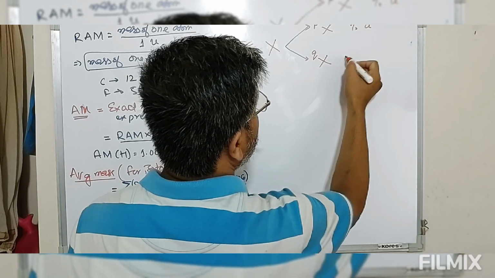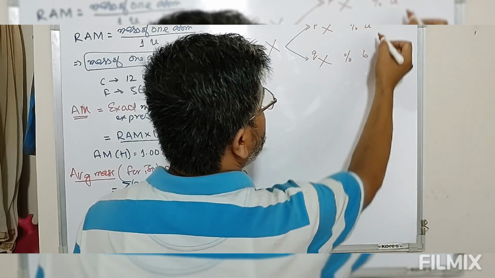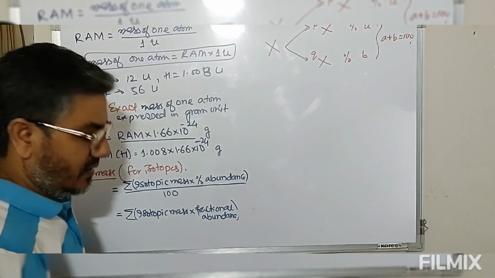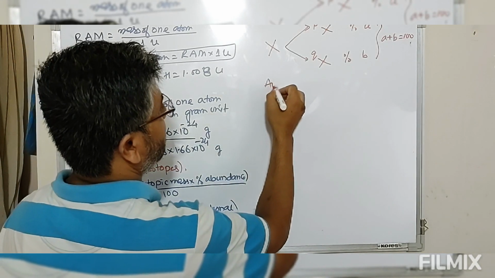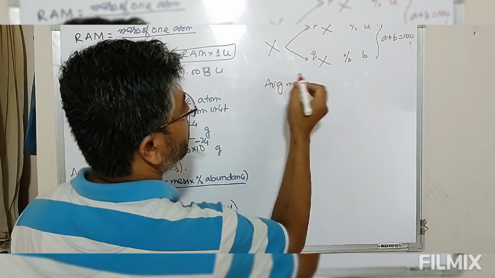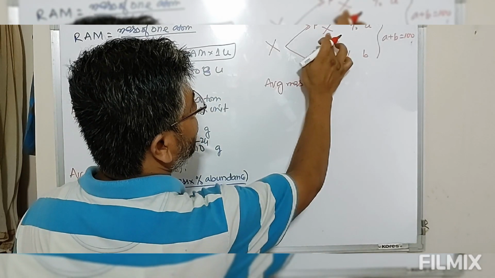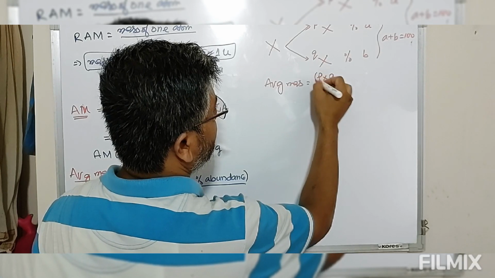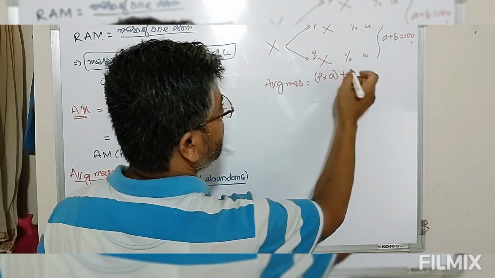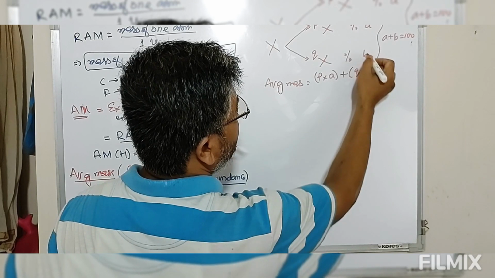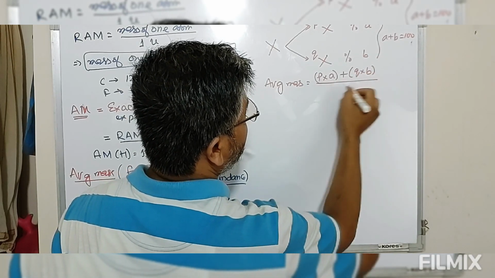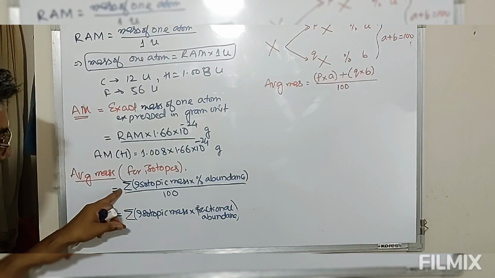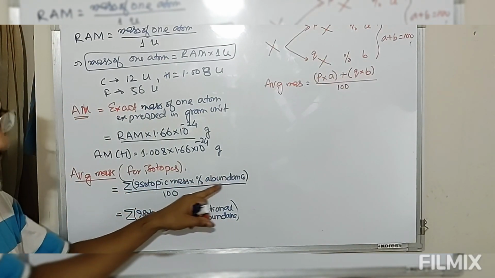Percentage of this is suppose A. Percentage of this is B, such that A plus B is equal to 100. Then the average mass is equal to, we have to consider this isotope mass P into A plus isotope mass Q, abundance is B, divided by 100.